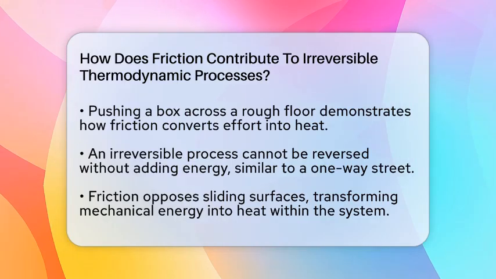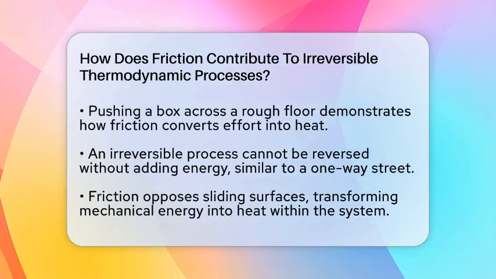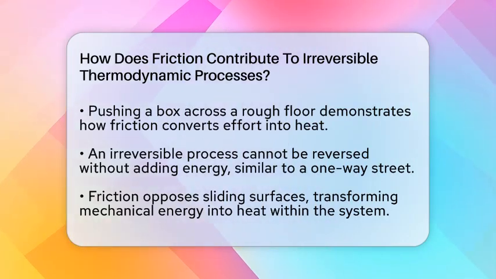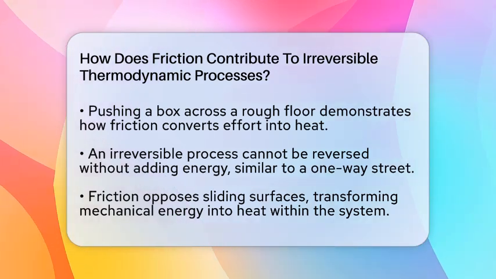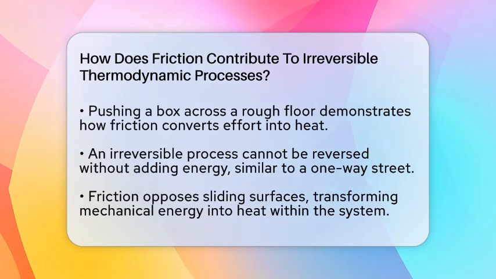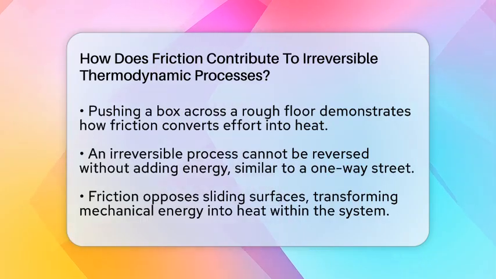In thermodynamics, an irreversible process is one that can't simply go backwards without adding extra energy. Think of it like a one-way street. Friction is a key reason why many processes are like that. When two surfaces slide against each other, friction resists their motion. This resistance transforms some of the mechanical energy you use into heat inside the system.